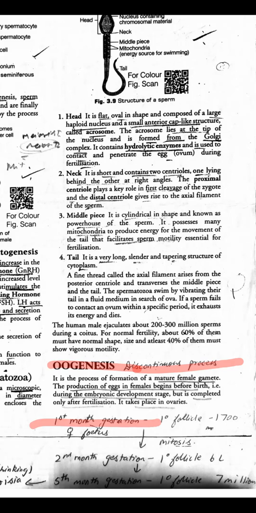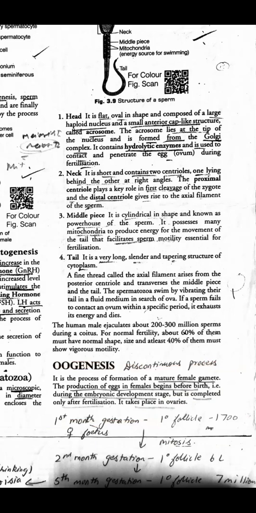The female fetus produces at least 1700 primary follicles. I'll explain what follicles are, but I'm just telling you, a female fetus is going to have 1700 primary follicles, which will undergo mitosis to form at least 6 lakh follicles.